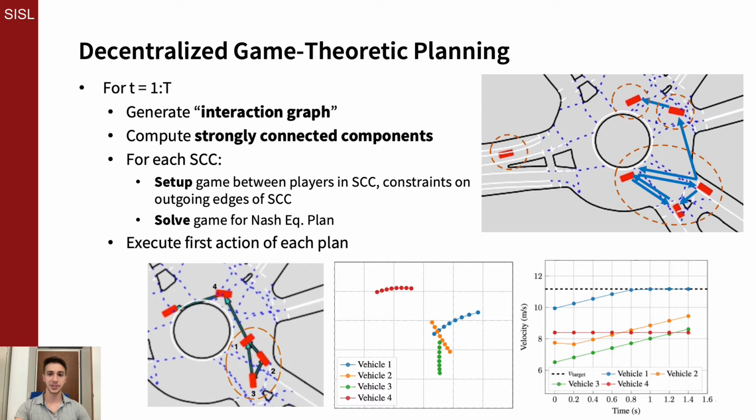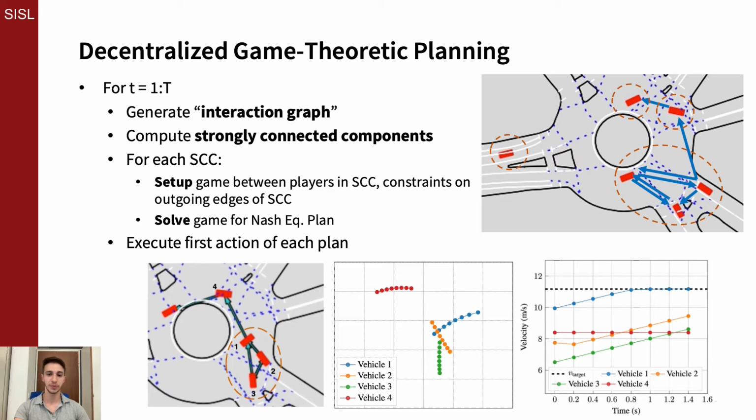Our work addresses the scalability issue in a dense environment by delegating the computation of game-theoretic plans to strongly connected components of an interaction graph. We leverage the fact that not all agents in a scene realistically observe one another, so games should be played between clusters of agents who do, with outgoing observations imposing additional constraints based on predictions of the observed vehicle's motion.